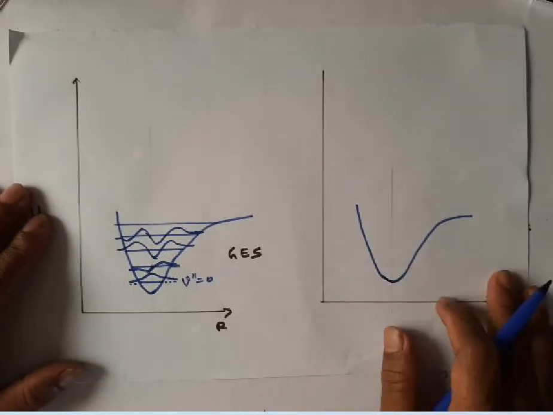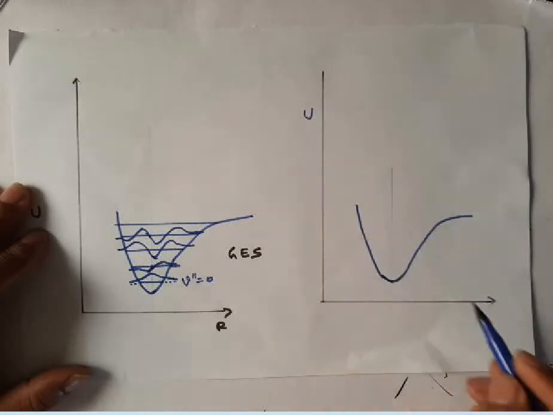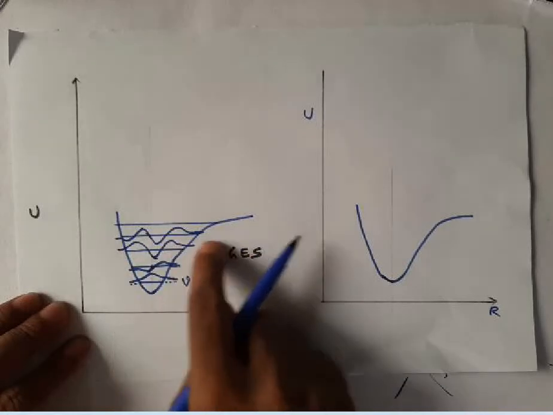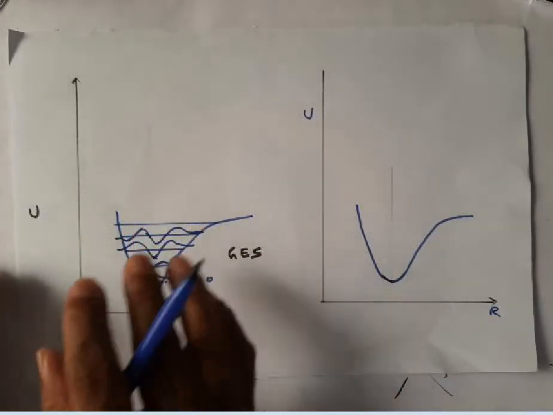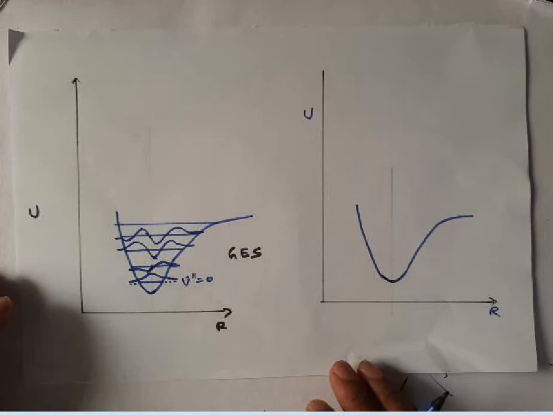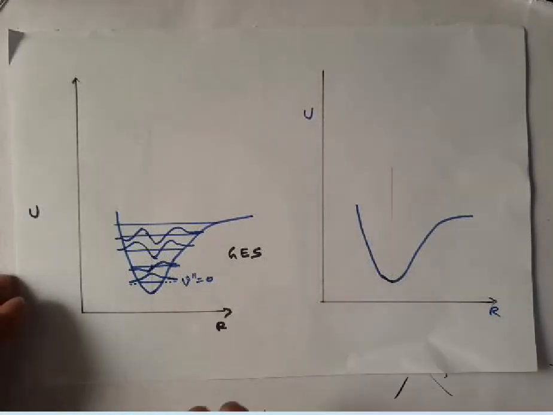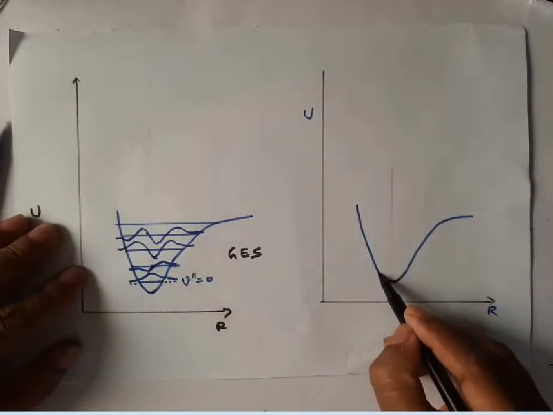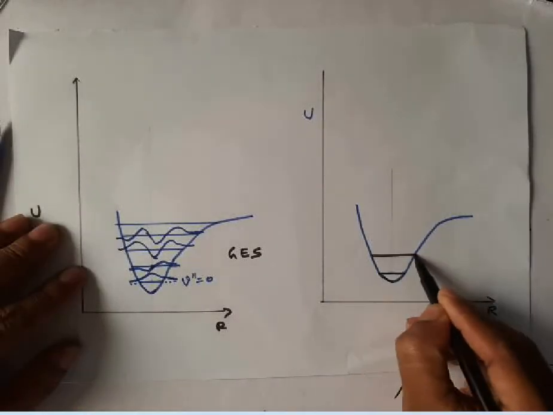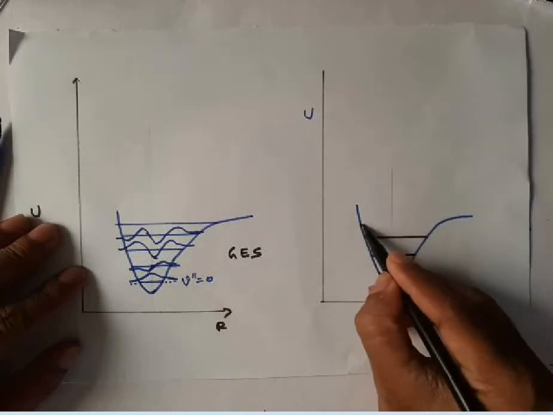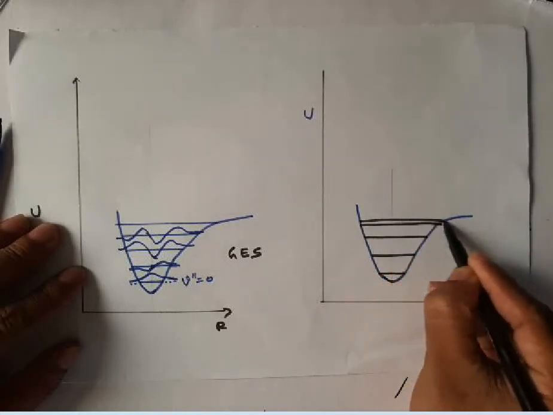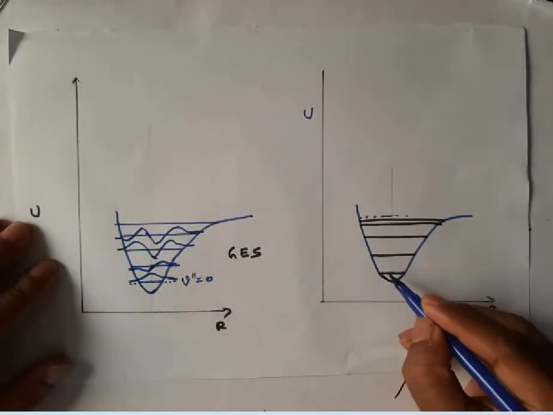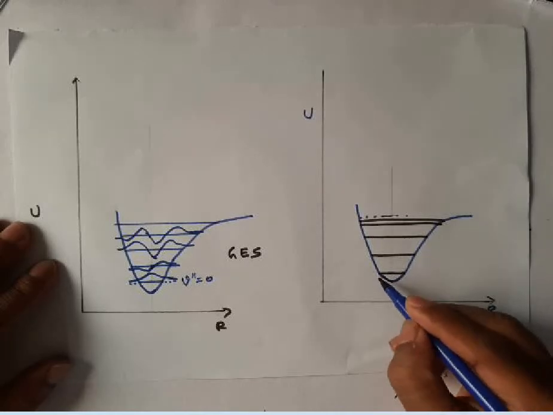Then I also like to show you how the probability will look in different vibrational states. Here I have given the nature of the wave function in different vibrational states, but how will the probability look? Let us take the ground vibrational state, the first excited, second excited, like that. We have many states. Now in the ground vibrational state, the probability will appear like this.